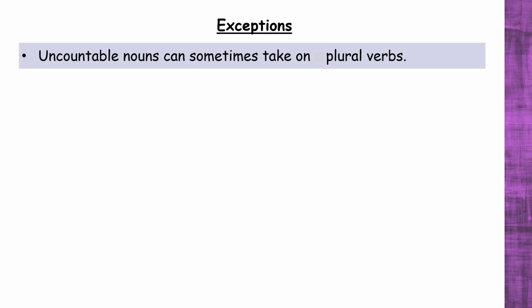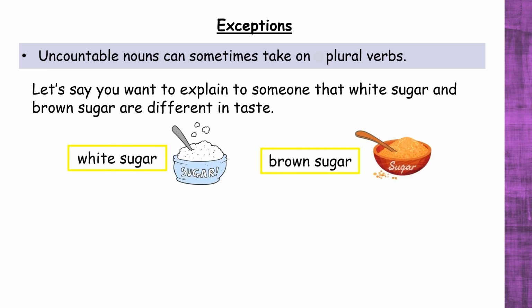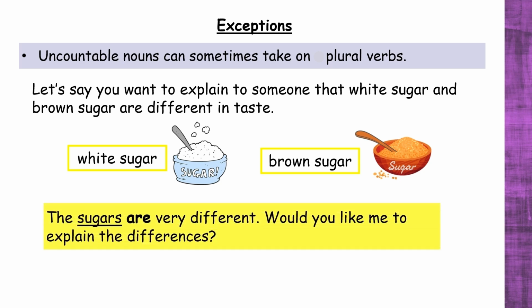Uncountable nouns can sometimes take on plural verbs. This only happens in situations when you are talking about different types of an uncountable noun. For example, let's say you want to tell someone that white sugar and brown sugar are different in taste. You would say something like, the sugars are very different.